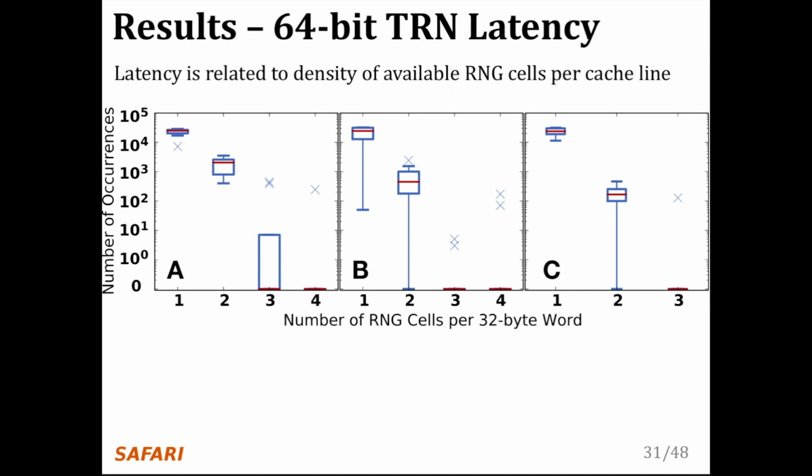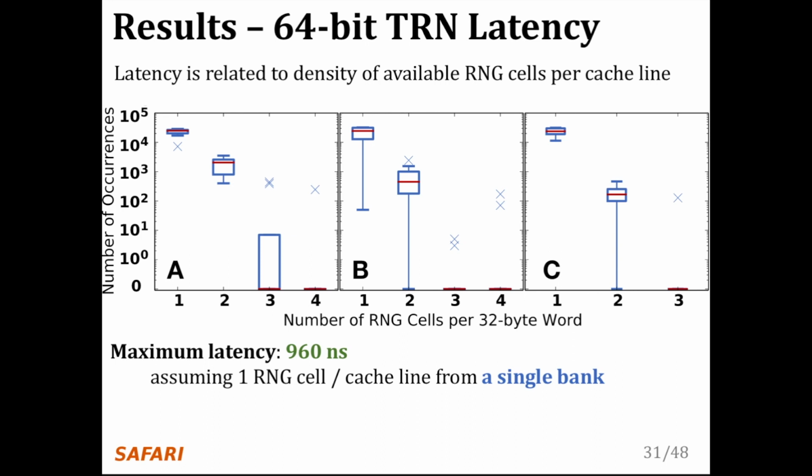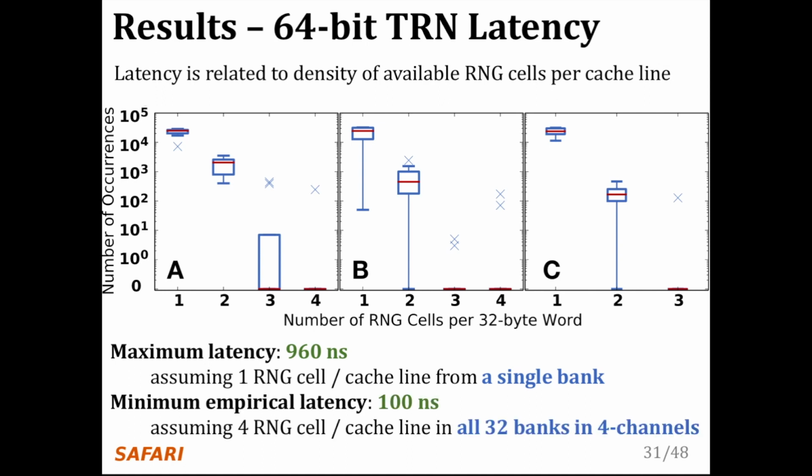We use these distributions to determine the latency of generating 64 bits of random data. As a maximum latency, we assume that we are accessing cache lines containing only one single RNG cell and also using only one cache line within a single bank. We find the maximum latency to be 960 nanoseconds. To find the minimum empirical latency, we assume that we are accessing cache lines that contain 4 RNG cells and that we parallelize accesses across all available banks. We find the minimum empirical latency to be 100 nanoseconds.